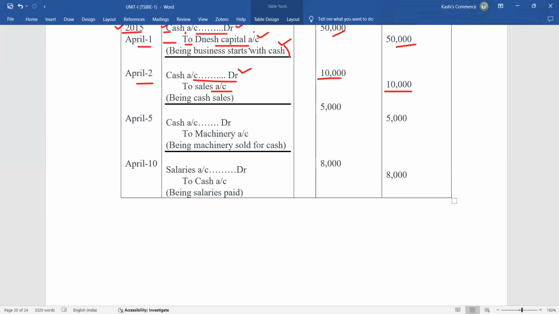The narration of this journal entry is being cash sales. You have to write the narration about the transaction. Just put "being" before it, and then write the transaction. So here, being cash sales. Then the third transaction.